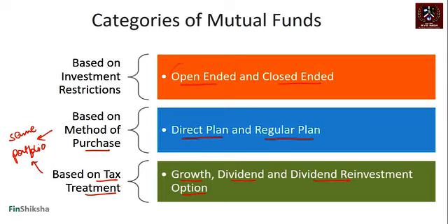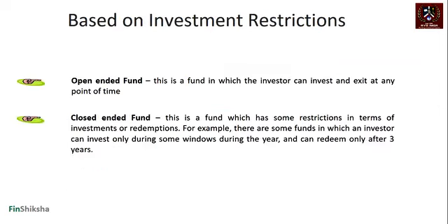Here, obviously, we are talking about different funds. Open-ended and closed-ended are two different sets of funds. But in direct and regular plan, you can have the direct and regular plan for the same fund. Growth, dividend, and dividend reinvestment option can also be for the same fund. These are options purely to enable investors to try various methods of tax treatment or purchase, right? We'll look at those in more detail as we go along. Let's first start with the fund based on investment restrictions.